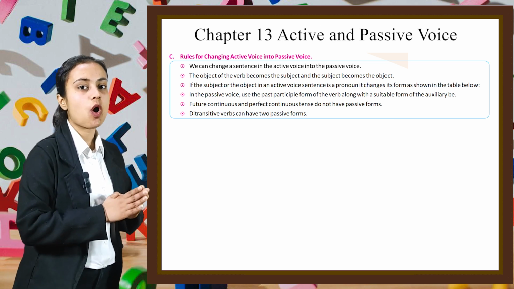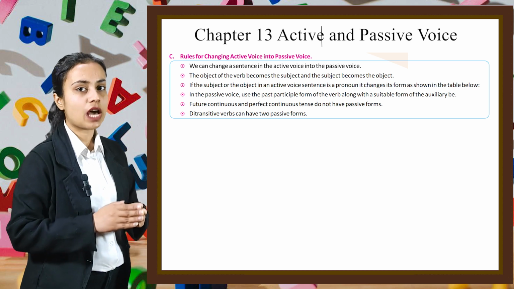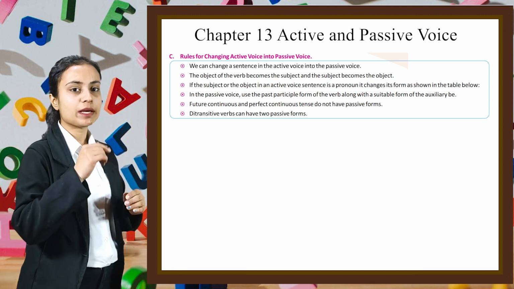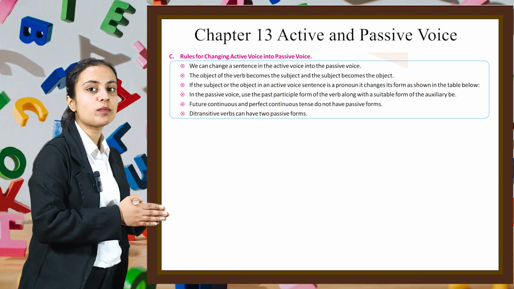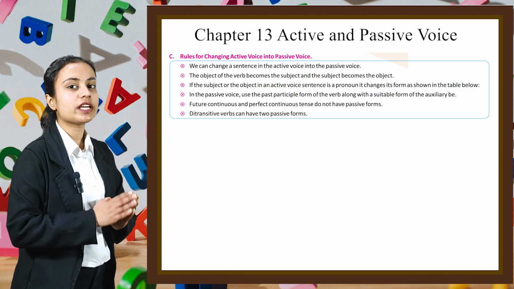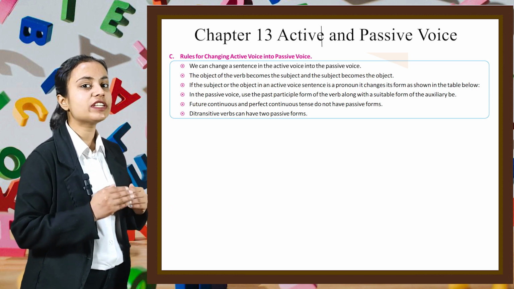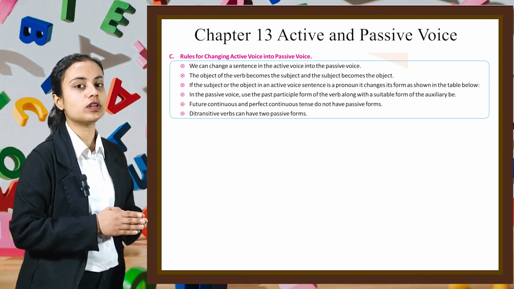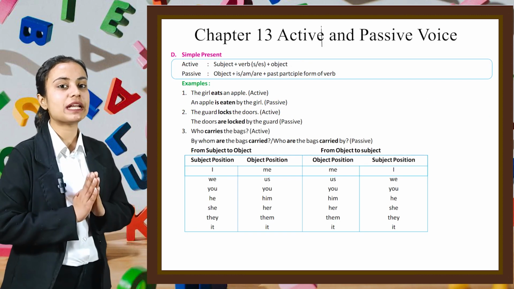If the subject or the object in an active voice sentence is pronoun, it changes its form as shown in the table below. In the passive voice, use the past participle form of the verb along with the suitable form of the auxiliary be. Future continuous and perfect continuous tense do not have passive forms. Ditransitive words can have two passive forms. So let's start with the simple present form.